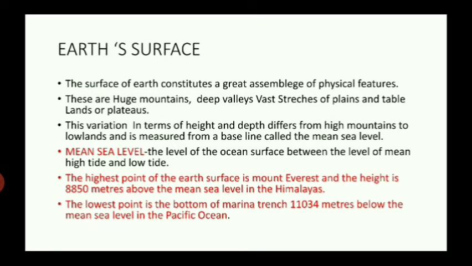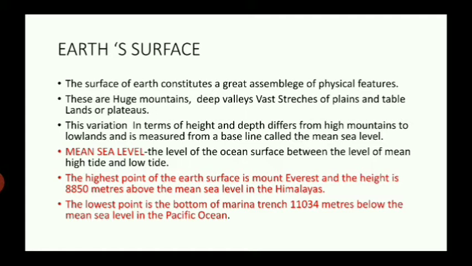The earth's surface. Let's know first about the earth's surface. The surface of the earth constitutes a great assemblage of physical features. That's why, children, I made you recall those mountains, plateaus, plains, etc., because those were in the category of physical features.